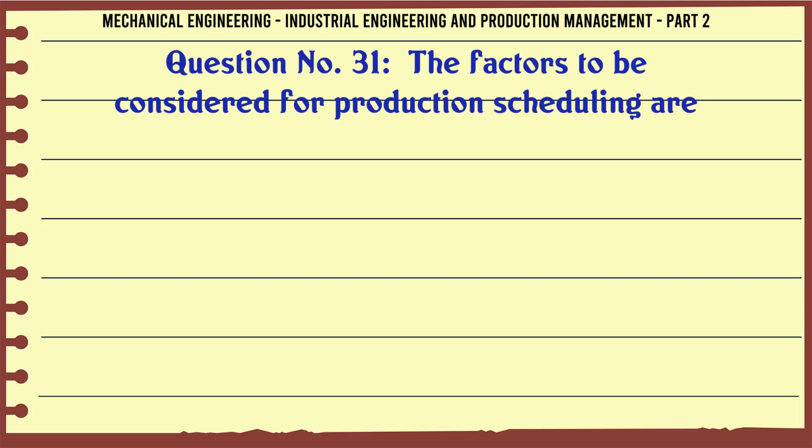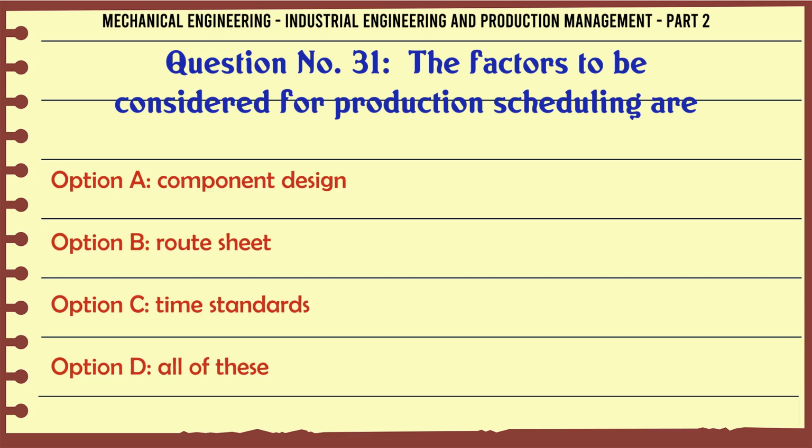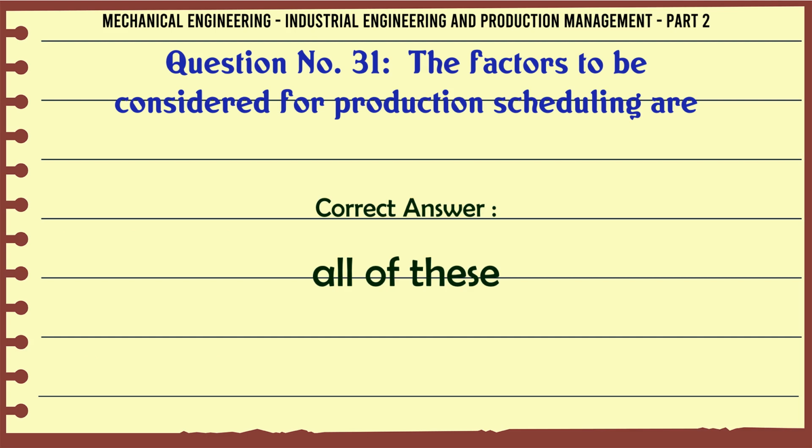The factors to be considered for production scheduling are A. Component design. B. Route sheet. C. Time standards. D. All of these. The correct answer is all of these.